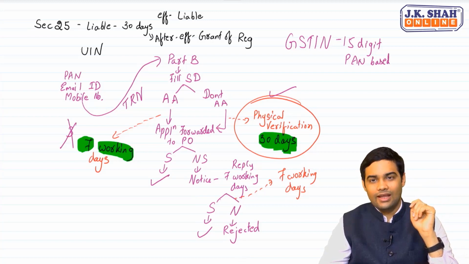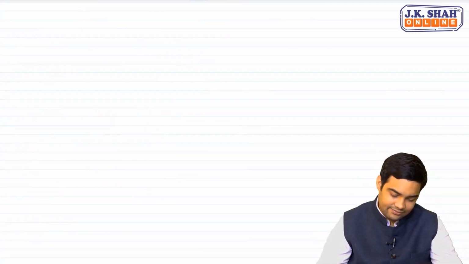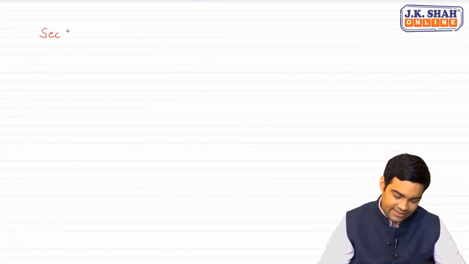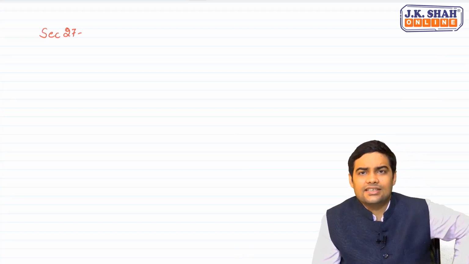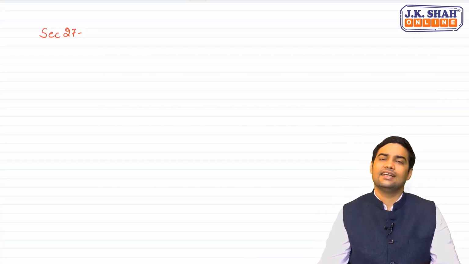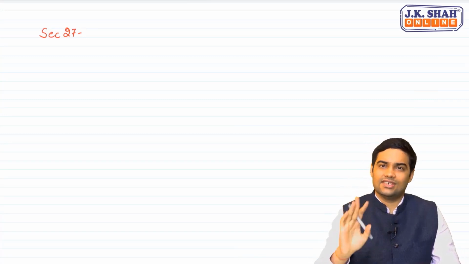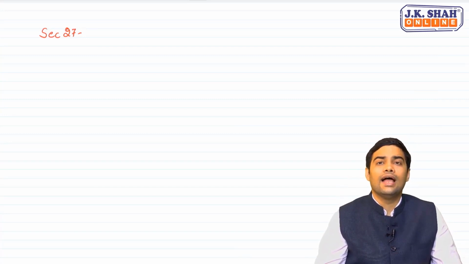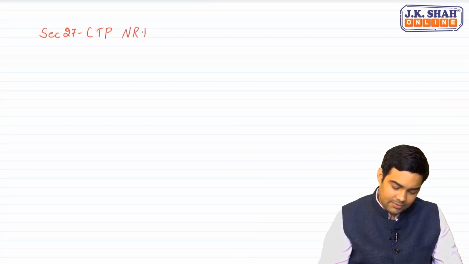Okay. Now let's move towards section 27. Now what does section 27 deal with? See, 26 is basically deemed registration, that if you have taken registration under the CGST Act, then it is deemed that you are registered under the SGST Act, and vice versa is also true. Section 27 deals with casual taxable person or a non-resident taxable person.